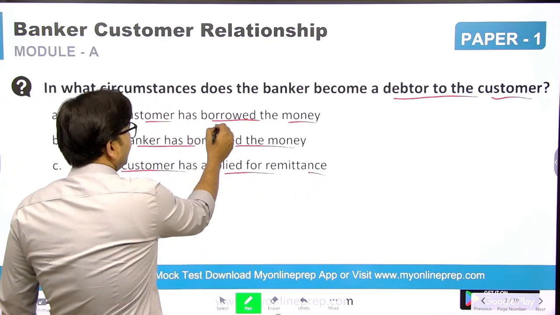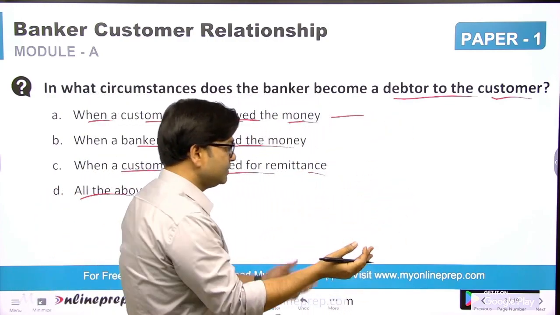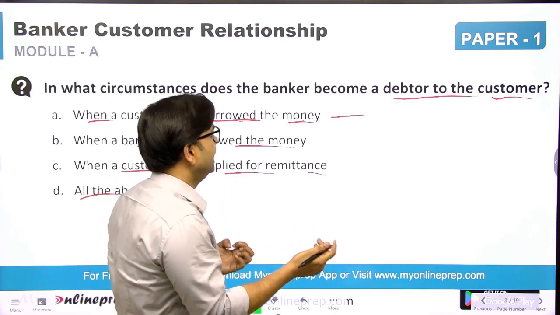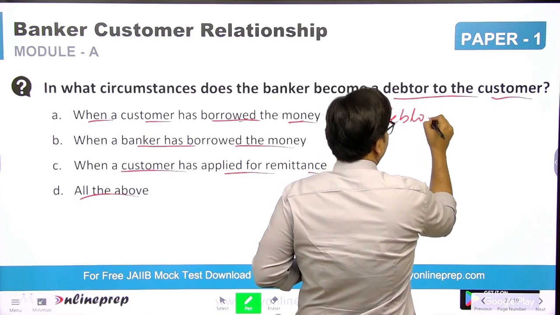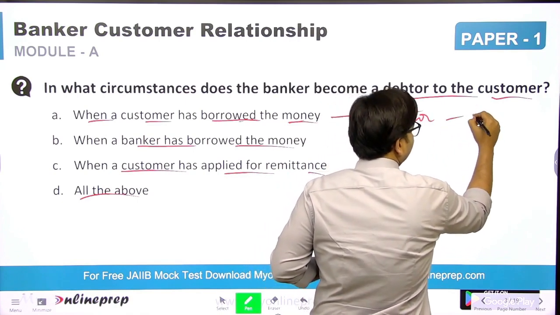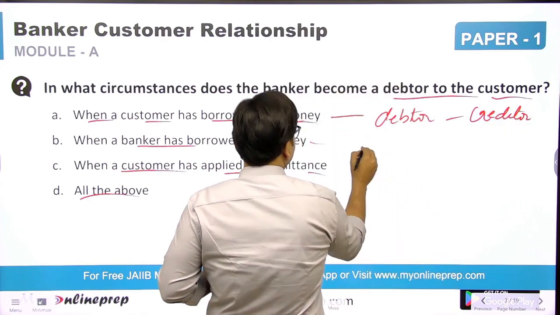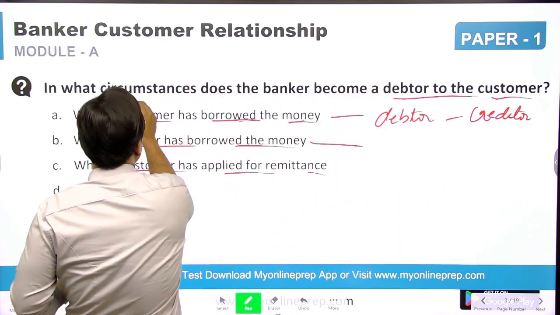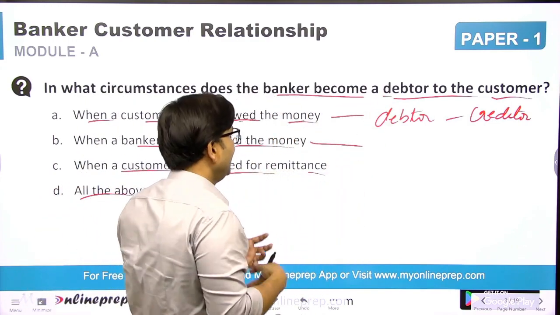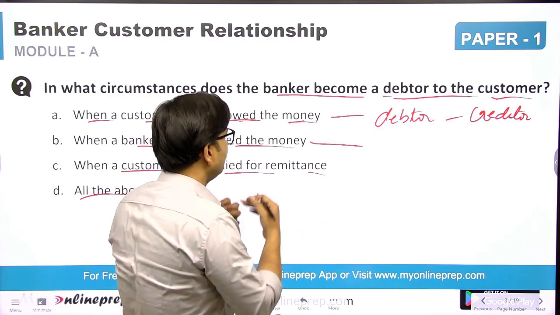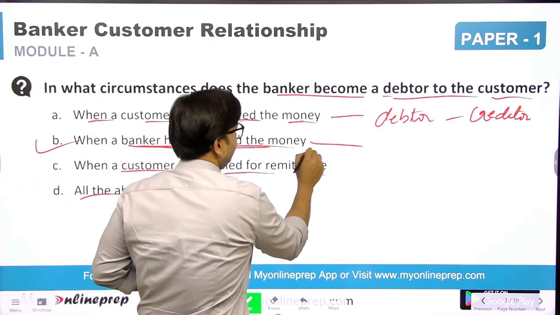See, when the customer has borrowed the money from the bank, then the customer becomes debtor and the bank becomes creditor. Here the question is, in what circumstances does the banker become debtor? Banker becomes debtor means the bank borrowed money from the customer. So answer B is correct because the bank has borrowed the money from the customer.